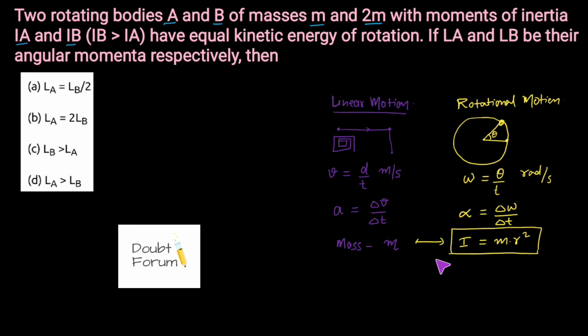Now what we can derive from these relationships, let's talk about the kinetic energy, or the linear kinetic energy. The linear kinetic energy is given by half m v square. This is a very famous formula.